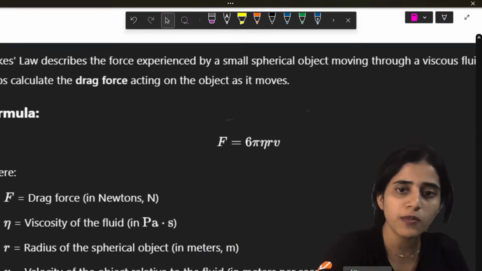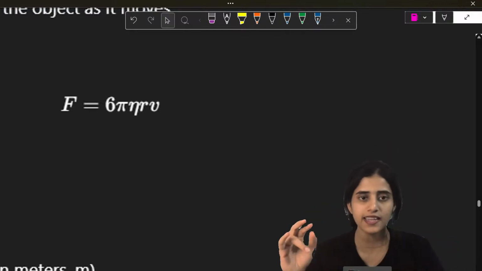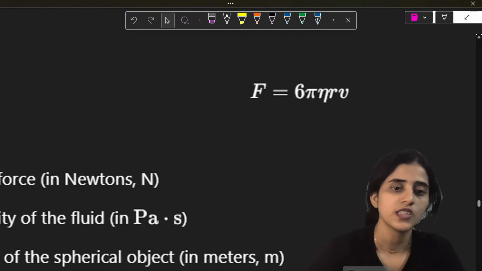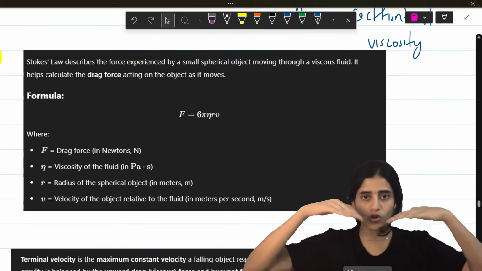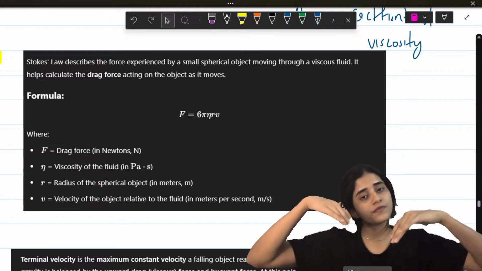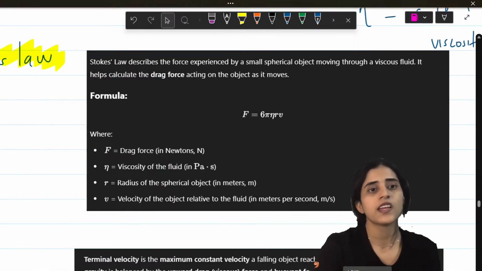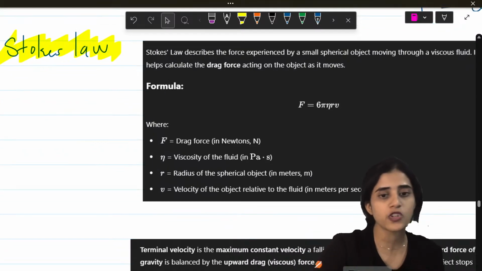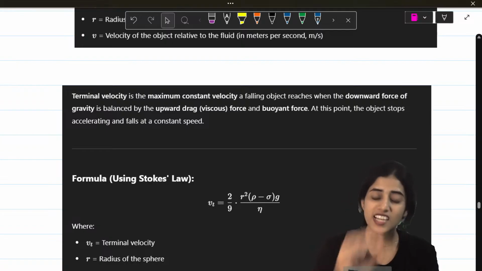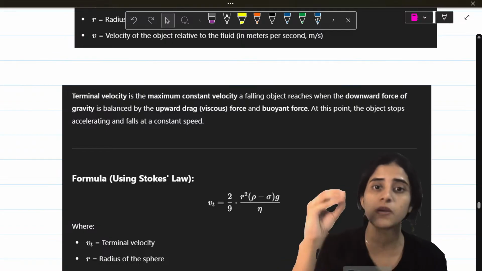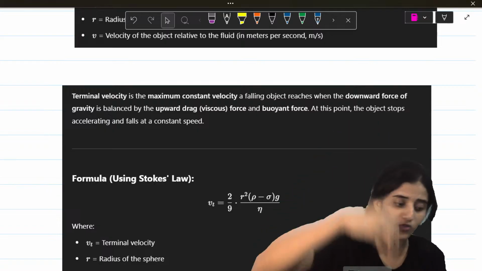And the formula is F equals 6 pi eta r v. So this is basically the drag force, the force from the fluid in which it is moving. So that is Stokes' law. And with respect to Stokes' law, we can look at something called terminal velocity. Terminal velocity is the maximum constant velocity an object has when it moves downwards.